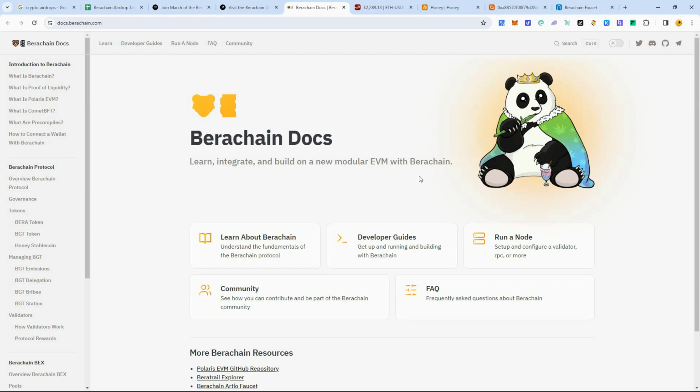You can also launch smart contracts on here as well. If you know how to launch smart contracts through Remix on Ethereum, you can do that on here. You can launch tokens, NFT minting, anything you want. Just think of anything you can, and the more things you do, the more potential airdrop you could get. But like I said, if you want to try to run a node, you can try to do that over here. I don't have the computer power or the space or the server needed for that, so I can't do that. But if you do have that available, I would recommend doing it, because the people that did that on the Solana testnet made a lot of money, guys.